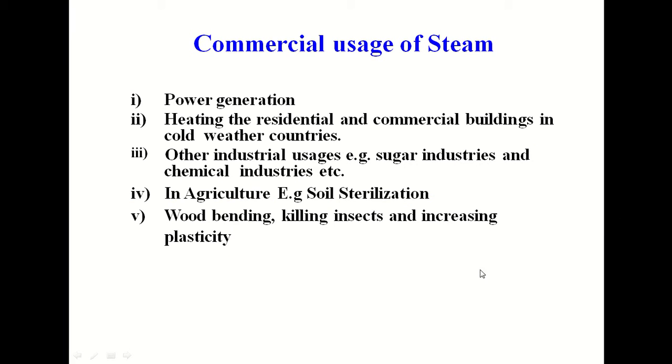So this is the principle of the steam generators. Now the commercial usage of steam. These are the applications. The first one is power generation, second is heating the residential and commercial buildings in cold weather countries. Next is other industrial usage, for example sugar industries and the chemical industries. Then agriculture, for example soil sterilization and wood bending, killing insects and increasing the plasticity of the material. So these are the general commercial uses of steam.